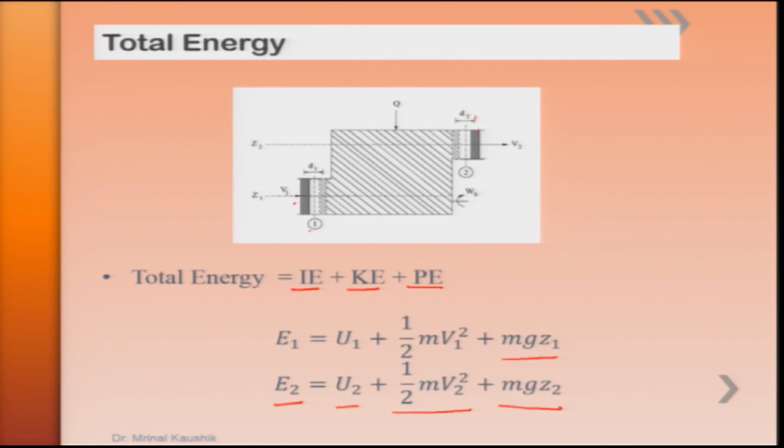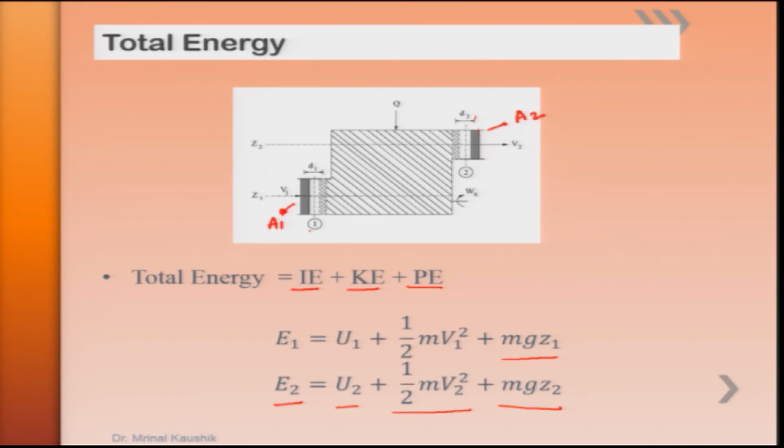Here this is A1 and here it is A2. Now, an imaginary force is pushing the fluid mass inside here, and the fluid mass is coming out here at section 2.